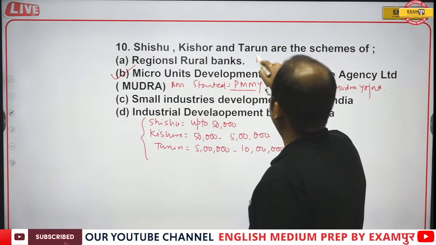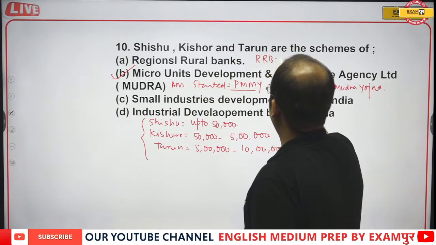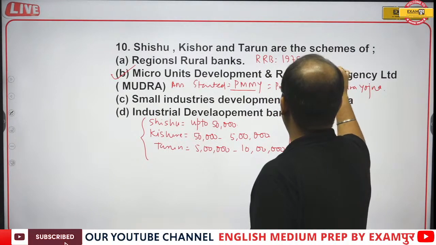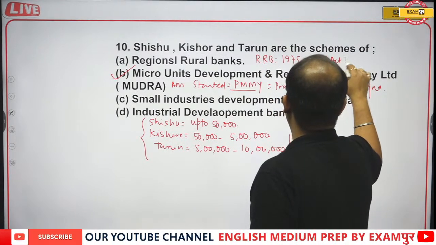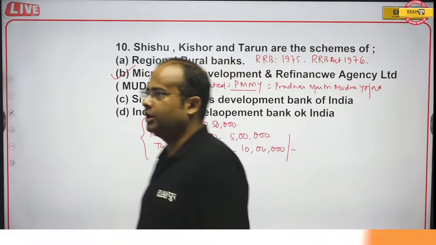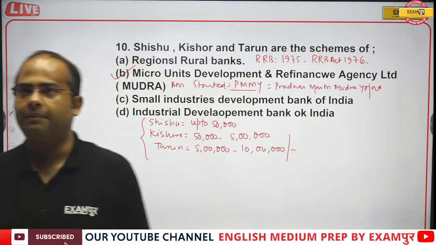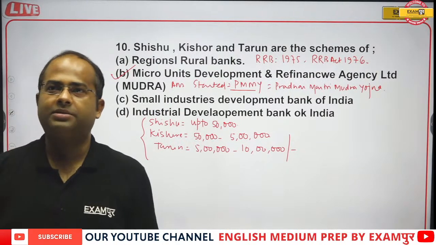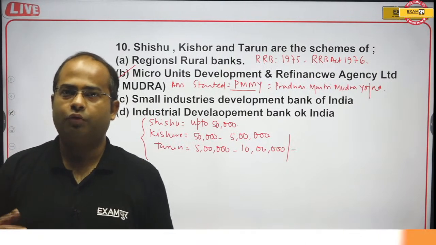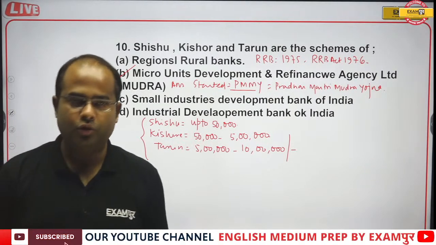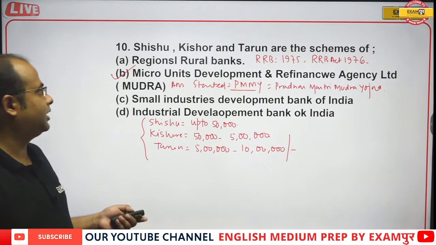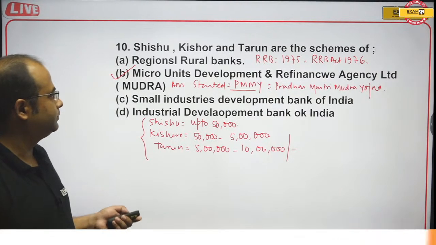And RRBs, that is Regional Rural Banks, were established in 1975 through the RRB Act of 1976. Maximum loan is taken by Tamil Nadu women. Definitely it's a very good scheme through which you can start your small businesses. So that is under Pradhan Mantri Mudra Yojana.